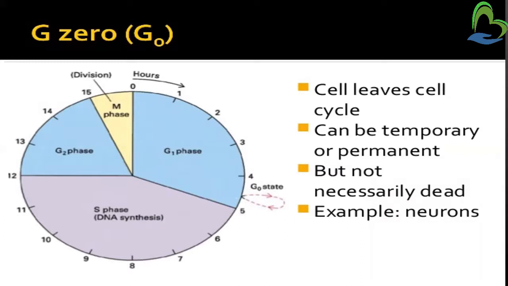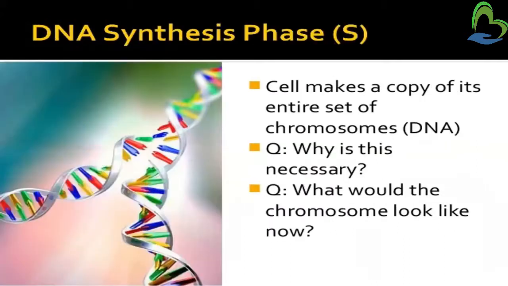Now G0. In the G0 phase, the cell leaves the cell cycle. What happens in the G0 phase? The cell leaves the cell cycle, either temporarily or permanently. We cannot decide whether it is temporary or permanent. It can be either, but the cell is not necessarily dead.